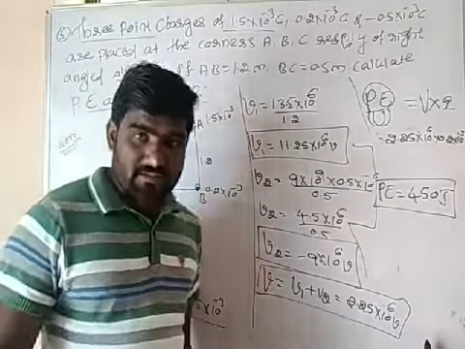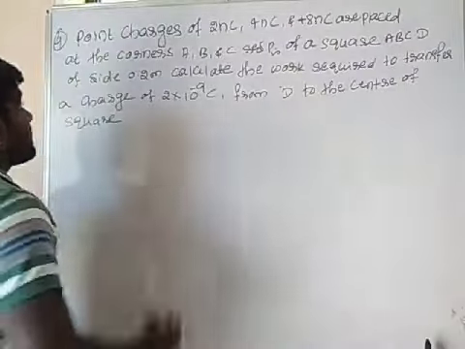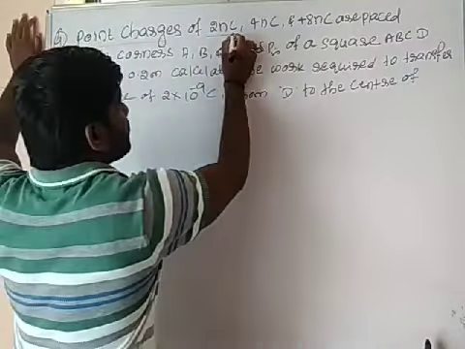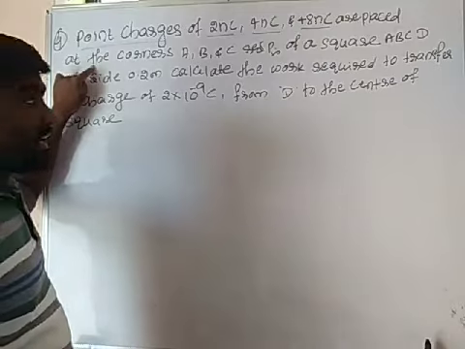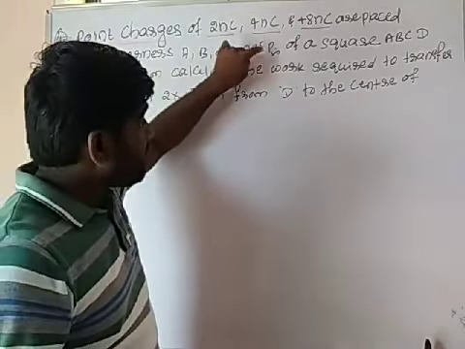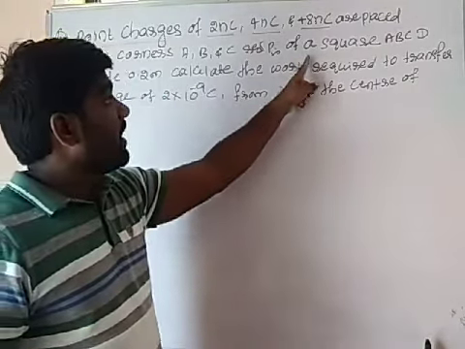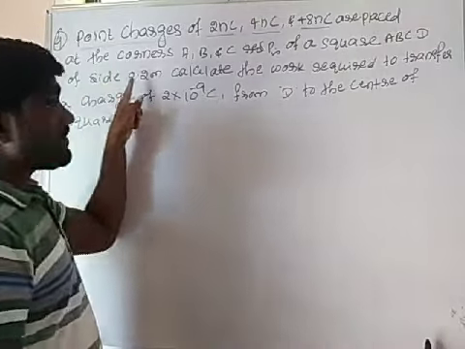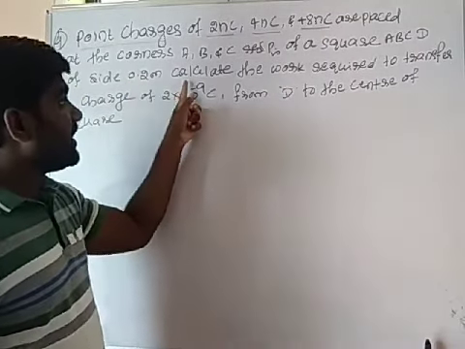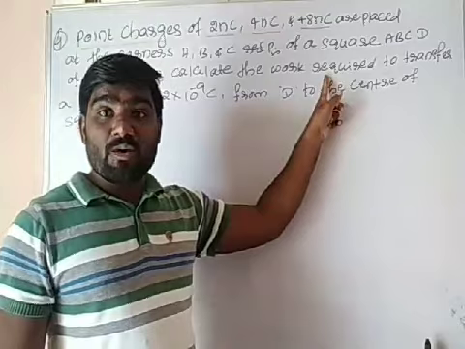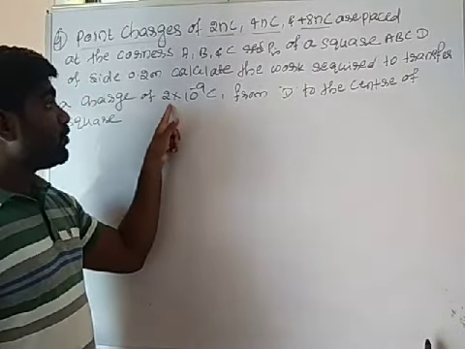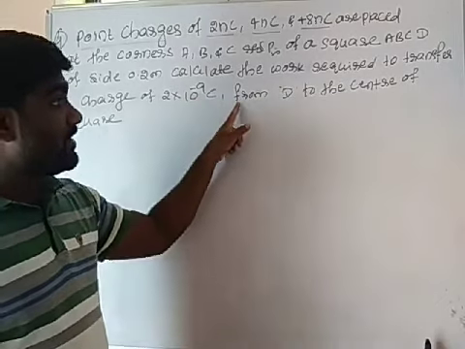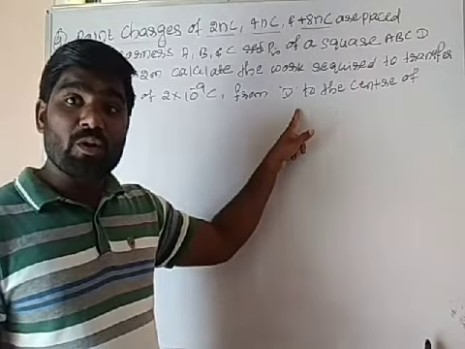See the next question. Point charges of 2 nanocoulomb, 4 nanocoulomb and 8 nanocoulomb are placed at the corners A, B, C respectively of a square ABCD of side 0.2 meter. Calculate the work required to transfer a charge of 2 into 10 to the power minus 9 from D to the center O.